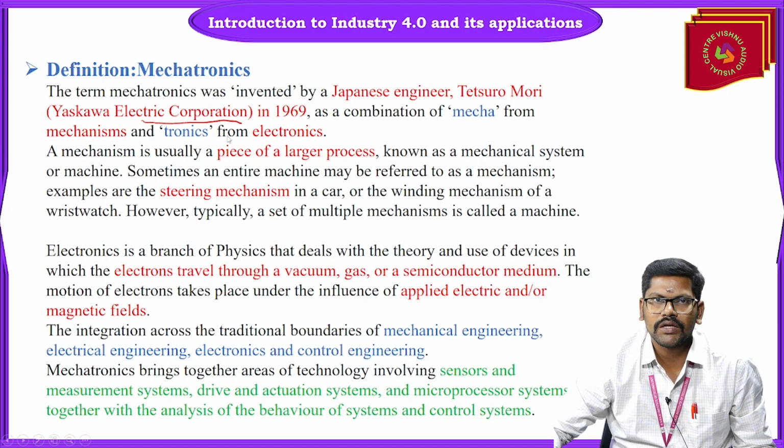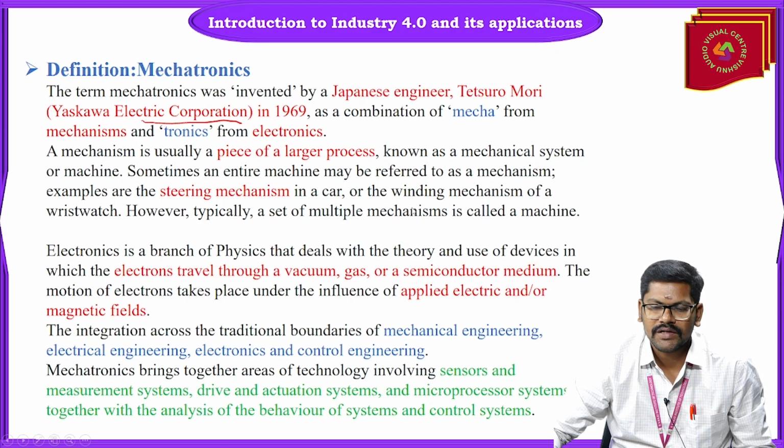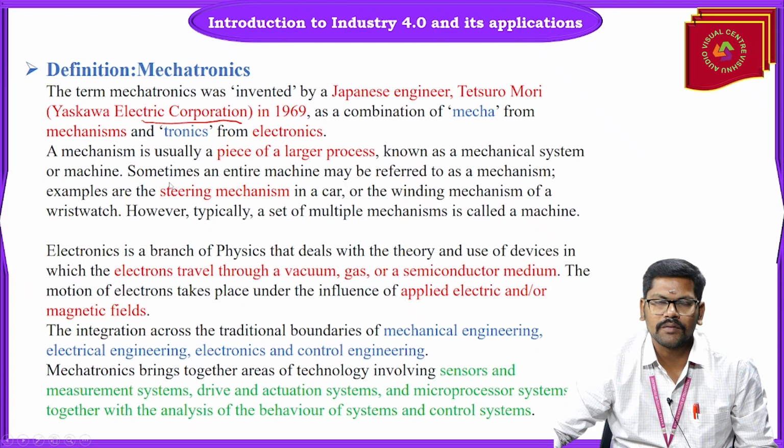A mechanism is usually a piece of a larger process, which we commonly name a mechanical system, or in some cases simply a machine. A machine involves a group of mechanisms. For example, the steering mechanism in a car, or the winding mechanism in a wristwatch. Typically a set of multiple mechanisms is called a machine. So this is the definition of mecha, nothing but mechanisms.